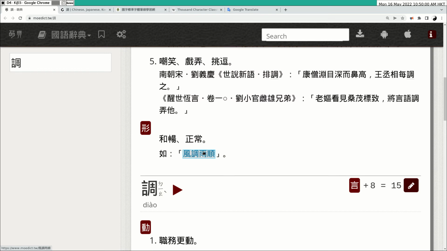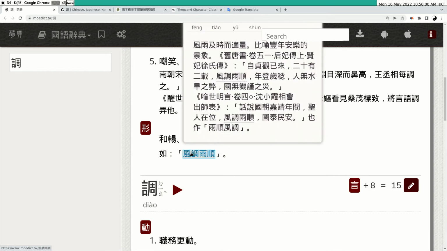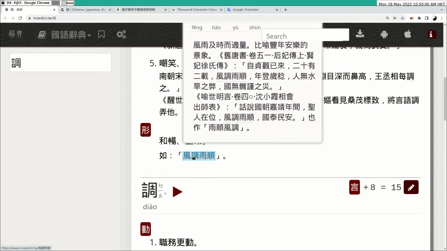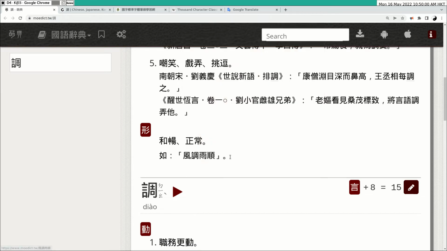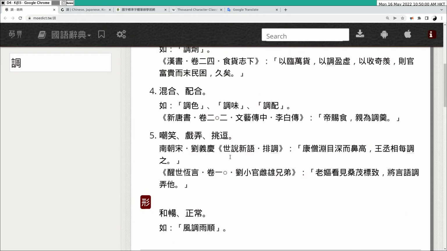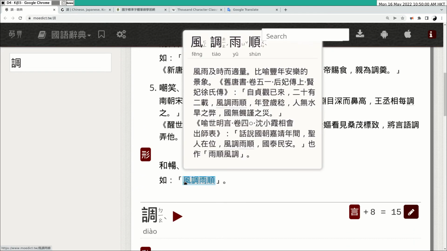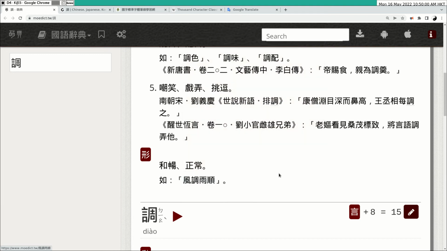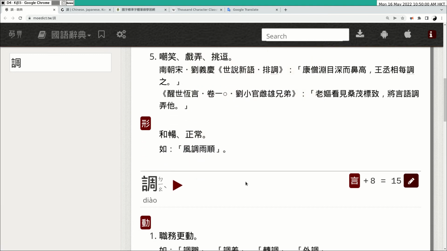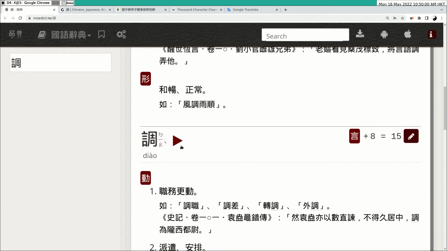And it also means everything in a smooth manner, like wind, and everything is not rough. That's called 风调雨顺. Yeah. Now comes the other 调.